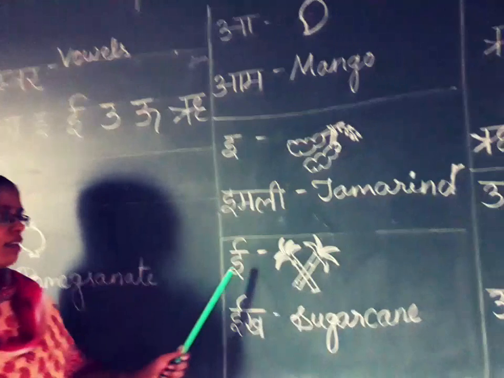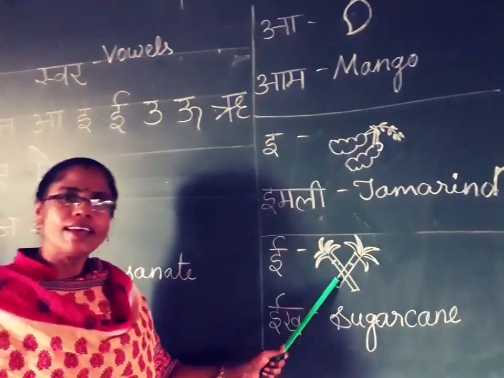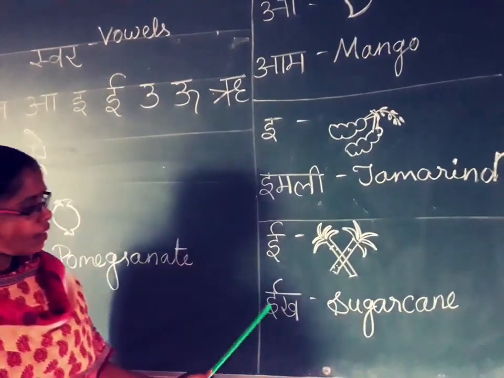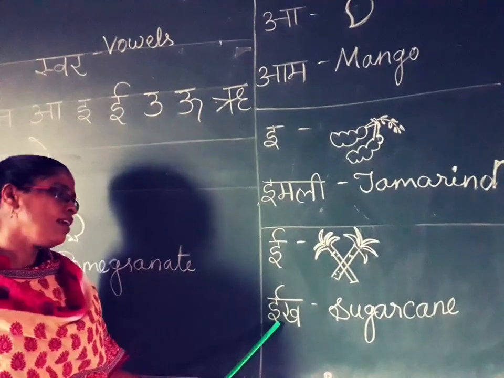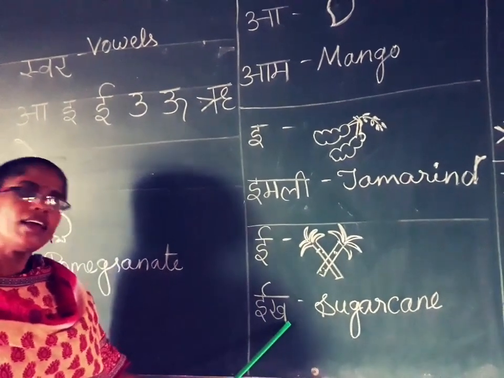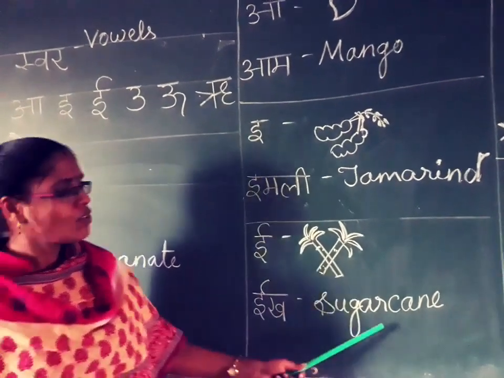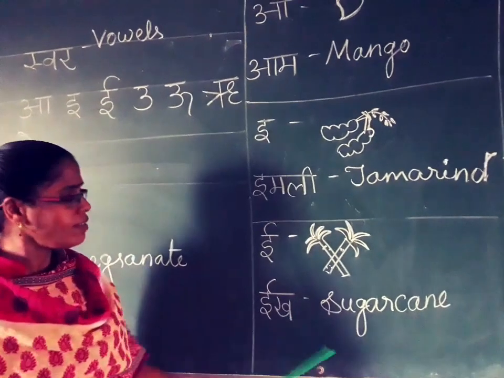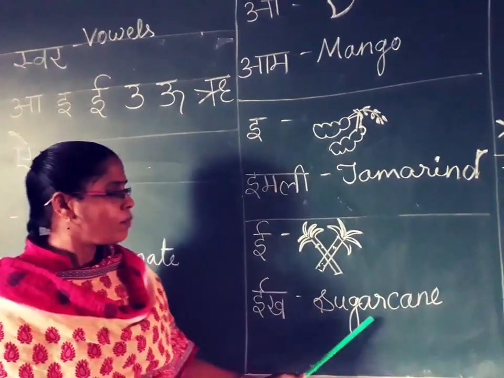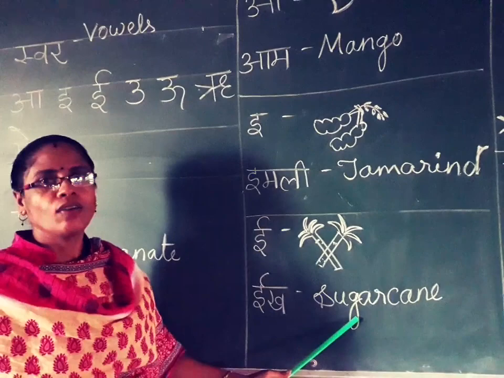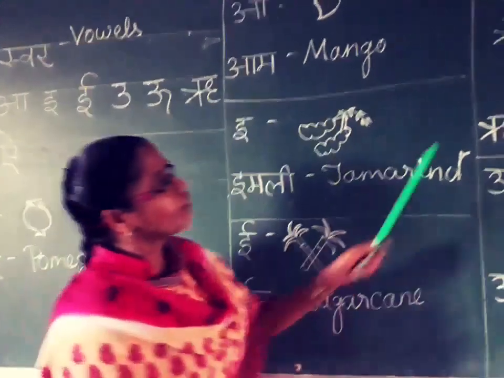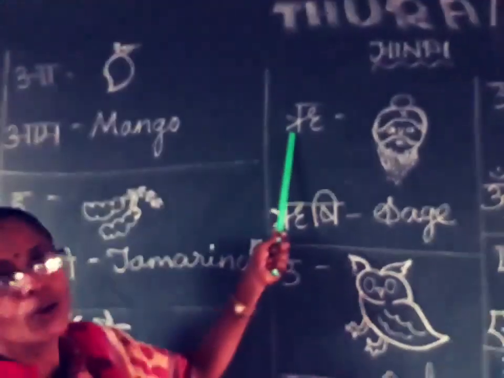E. E say eat. Eat means sugar cane. Sugar is made from sugar cane. Okay? The next one. Re or ru.